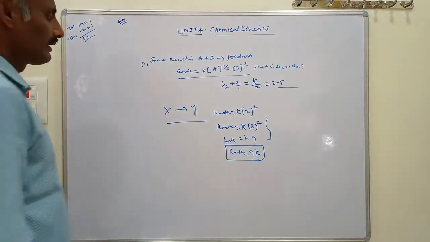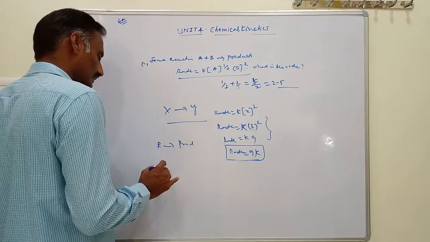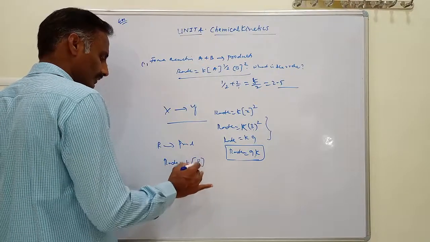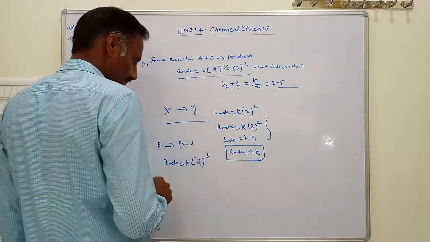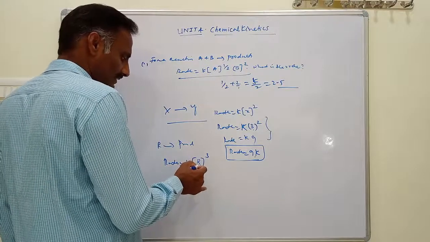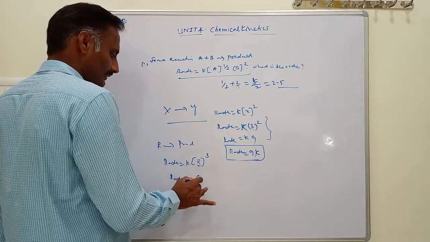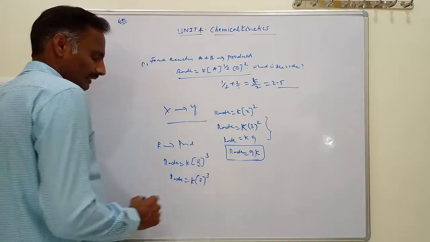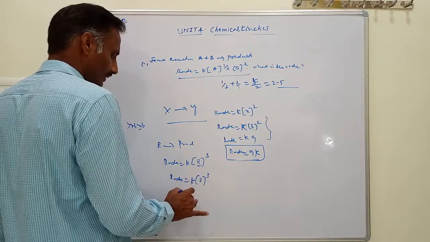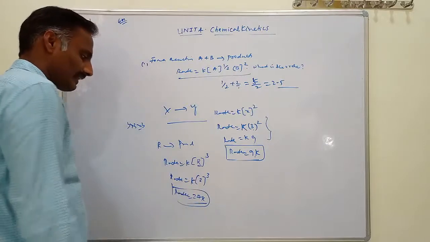Similarly, for the conversion of reactant R gives products, the rate is equal to K into concentration of R cubed. This is called a third order reaction. How many times does the rate increase by increasing the concentration of R 3 times? Rate equal to K into 3 whole cube. Then 3 whole cube is nothing but 3 into 3 into 3, so rate equal to 27K. The rate increases 27 times by increasing the concentration of R 3 times.